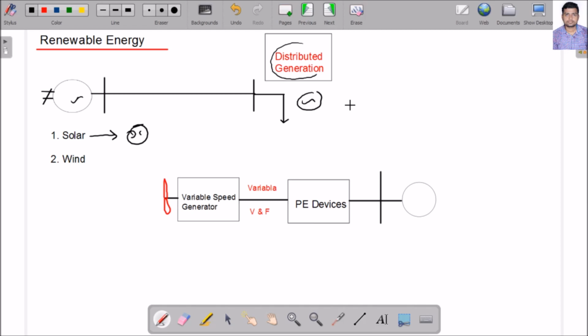With renewable energy sources also, I require an energy conversion device so that I can use the energy efficiently. Similarly, suppose I am talking about wind energy. Suppose you install one wind power plant.